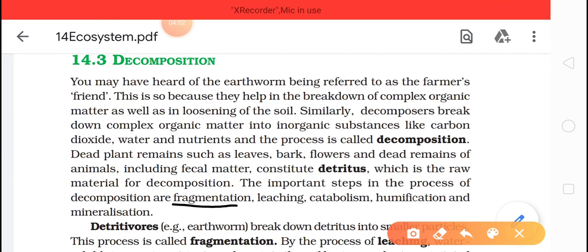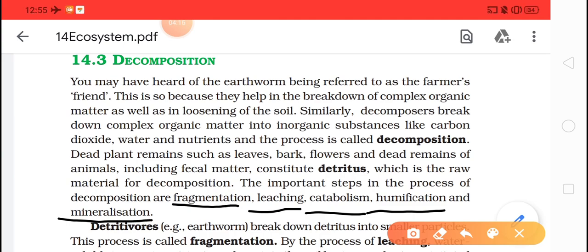The first step is fragmentation, then leaching, followed by catabolism, then humification, and mineralization.